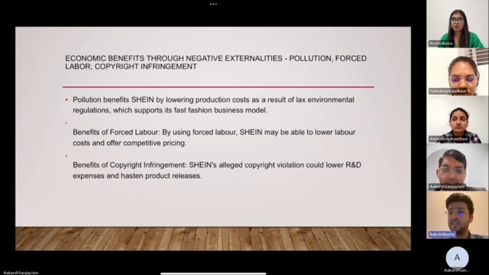So starting with the advantages, we've observed that copyright infringement, while ethically questionable, can lower research and development costs, allowing firms to replicate designs and expedite production. Likewise, negative externalities like pollution and forced labor can lead to temporary cost reduction and influence price strategies.